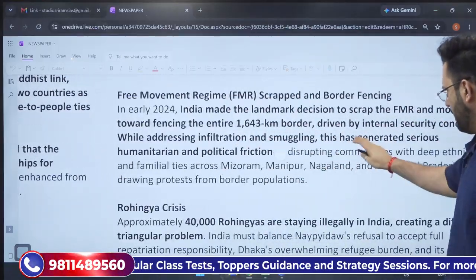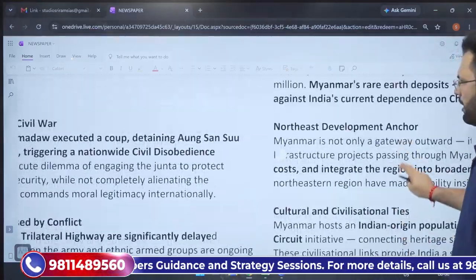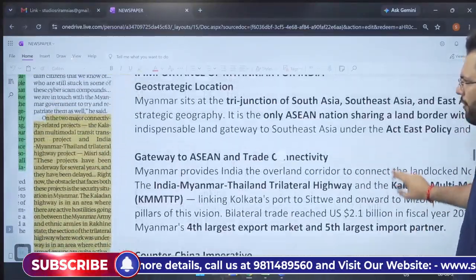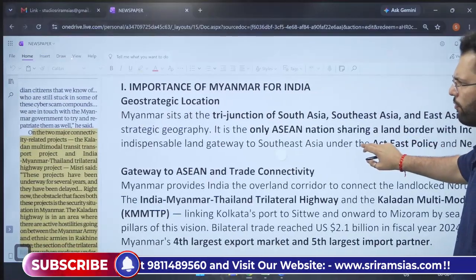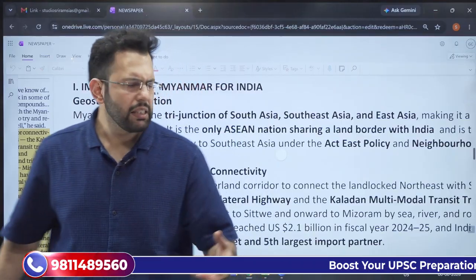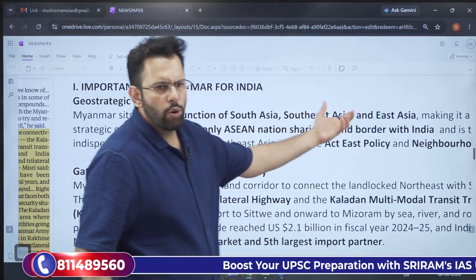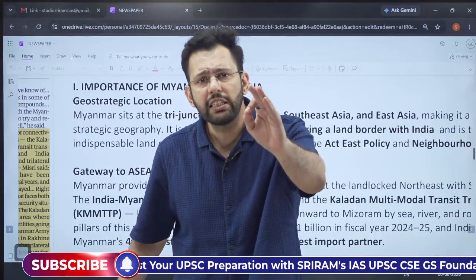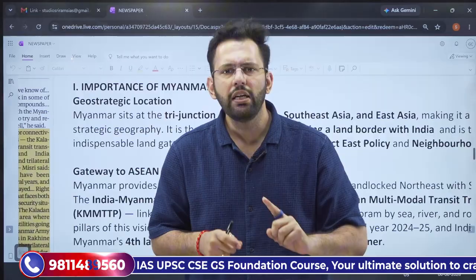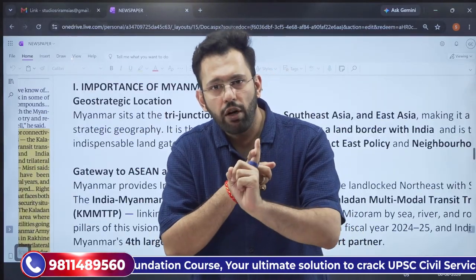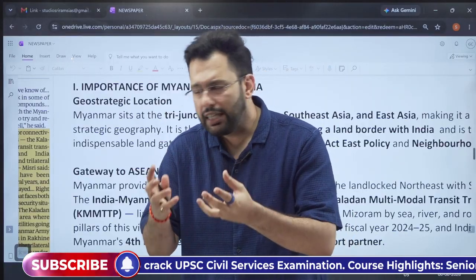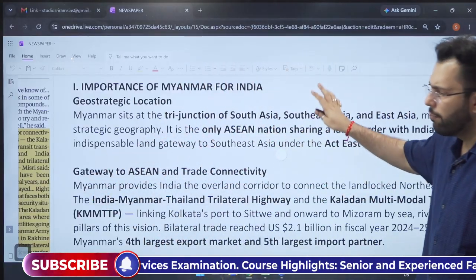So we'll see it in 3 frames. Let us start with the importance of Myanmar for India. And we'll see all of them. What is the importance of Myanmar for India? The first importance is that of strategic location. Myanmar sits at the tri-junction of South Asia, Southeast Asia and East Asia. It is the only ASEAN nation that we share a border with. It is critical for our neighborhood diplomacy, neighborhood first policy. It is important for our Act East diplomacy. It is also important for our connectivity.